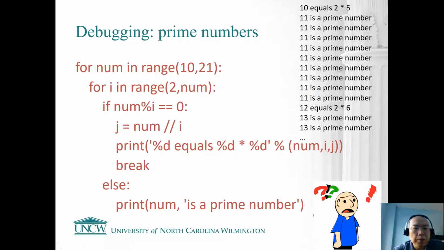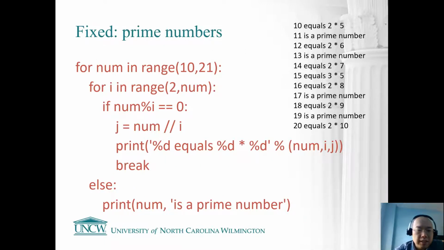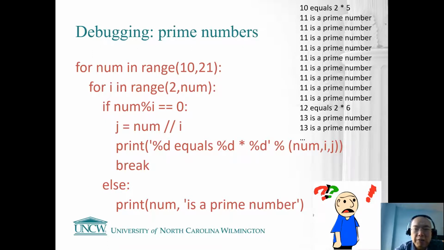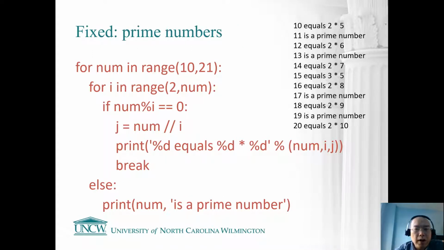And why for 11 did we print 11 as a prime number so many times? What's going wrong? Well, this is a really hard bug for you to figure out, so let me show you the answer. If you compare this variant versus this variant, what's wrong? The problem is that the else belongs to the for loop instead of the if-else. This else is not part of the if, this else is part of the for, and that's a problem.